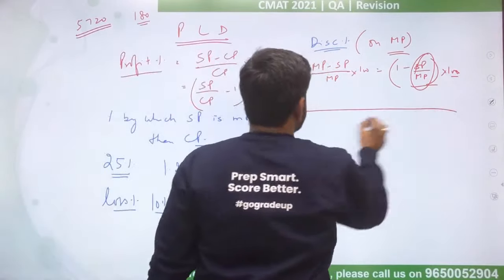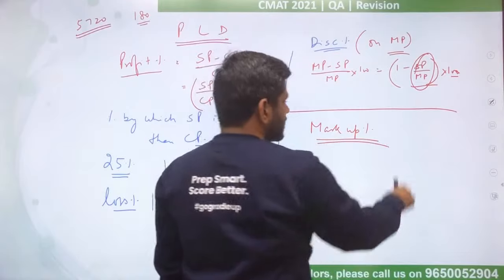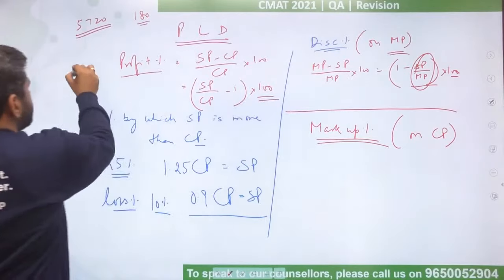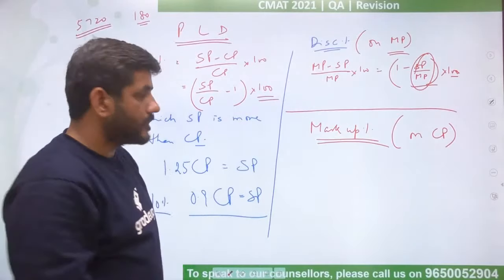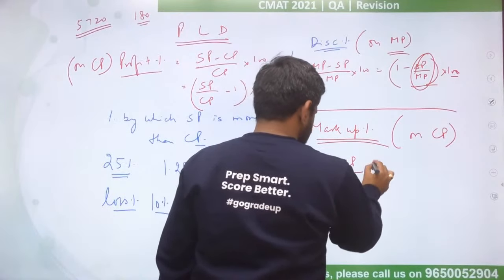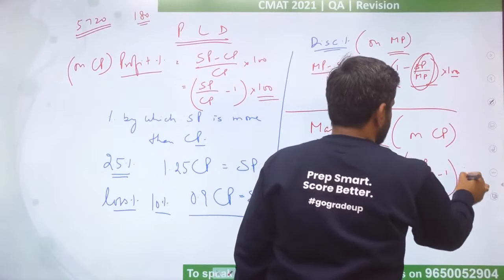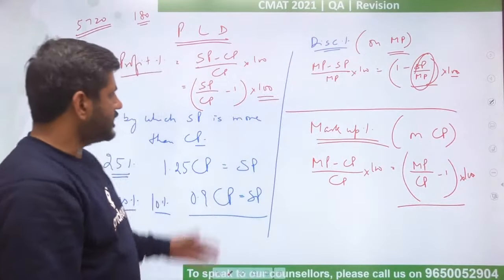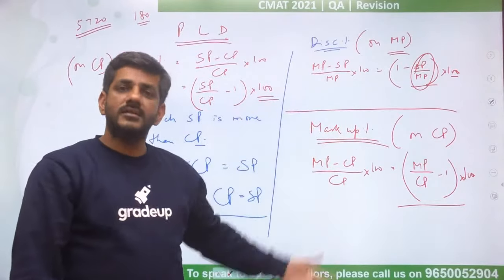Okay. And the third term is markup percentage. So generally you will see in the questions of profit, loss and discount, these are the three things which are used, and out of these three, two of them are there for which CP is the base, for profit percentage or loss percentage, as well as for the markup percentage. So what is markup percentage? It is marked price minus cost price upon cost price into 100. That is MP divided by CP minus 1 into 100. Okay. So in my opinion, I would always say never go by what the formula says, always go by the basic understanding of the concept.